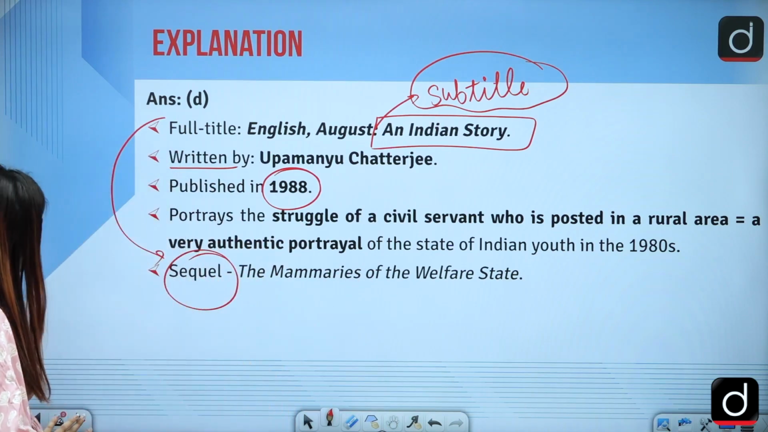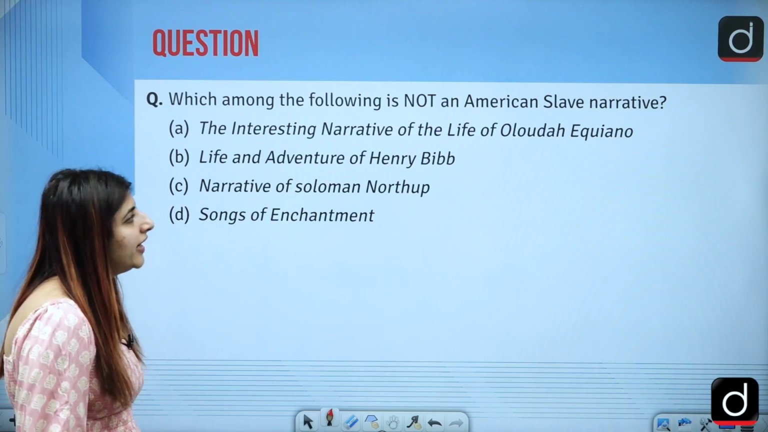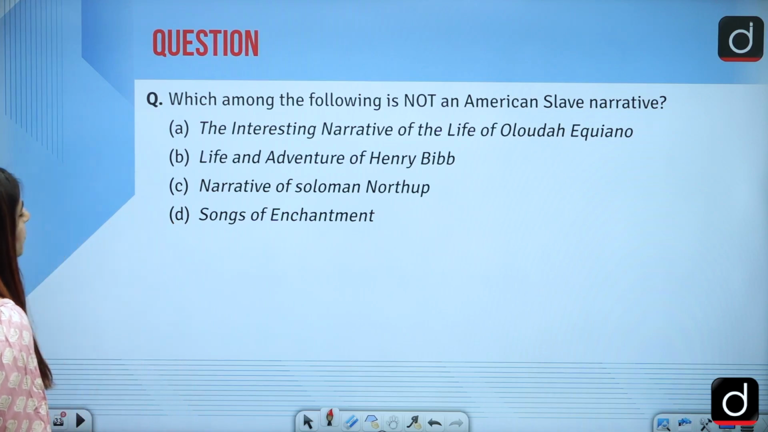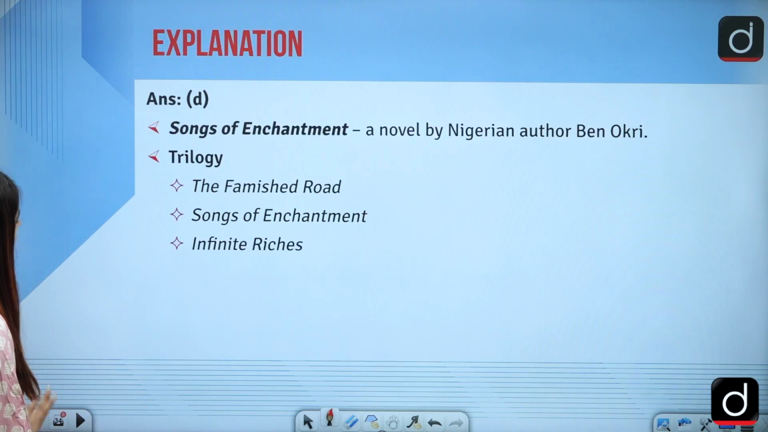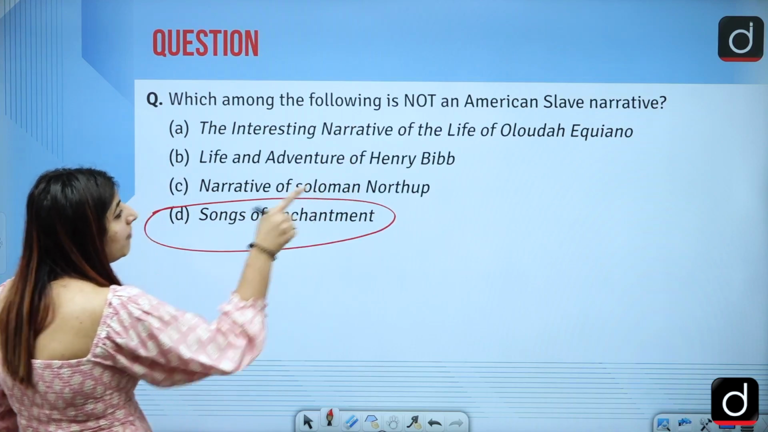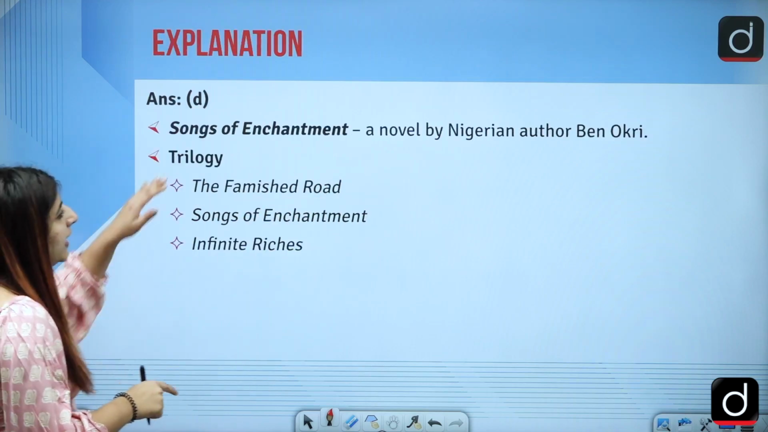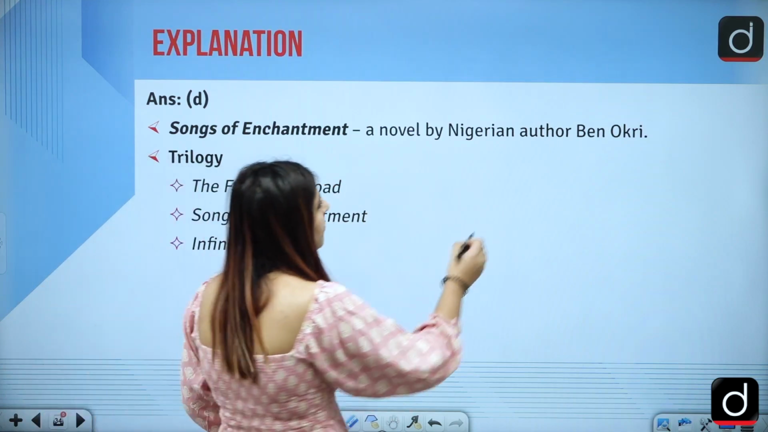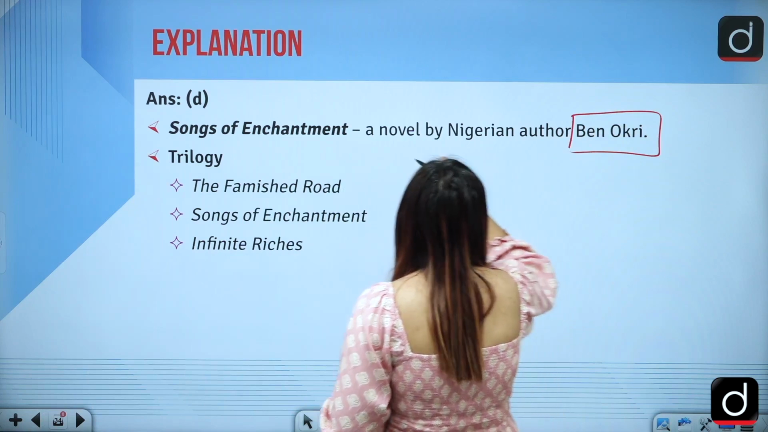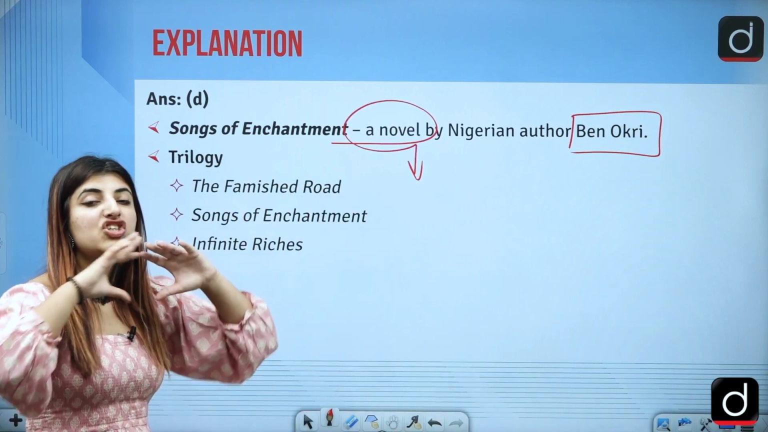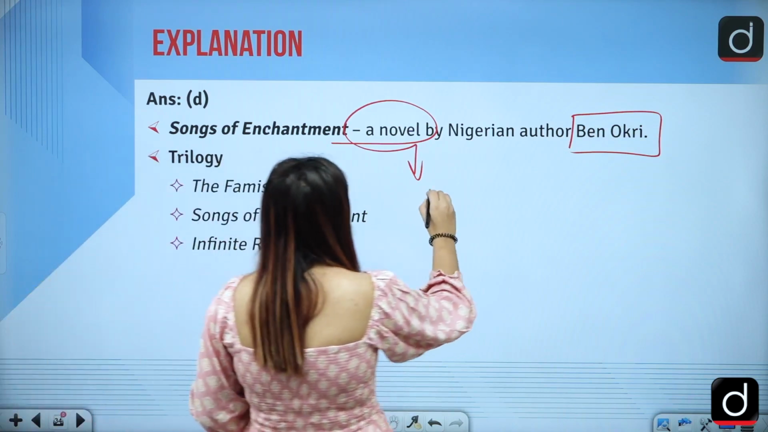Correct? Next is, which among the following is not an American slave narrative? The answer to this question is option D. Songs of Enchantment is not an American slave narrative. It is a novel by the Nigerian author Ben Okri. And what is this novel about? This novel is about a prominent theme of change, transition.